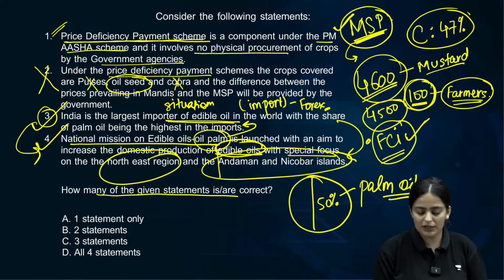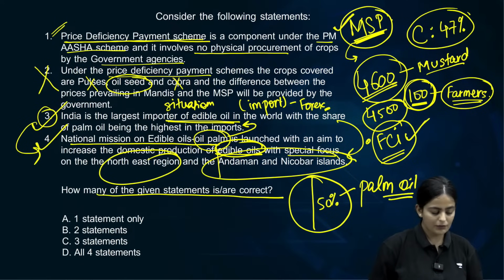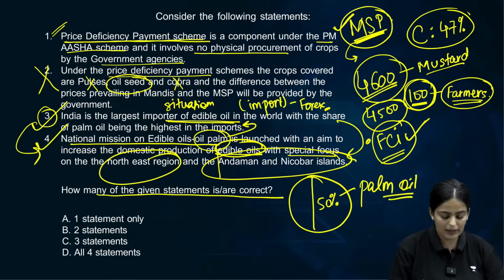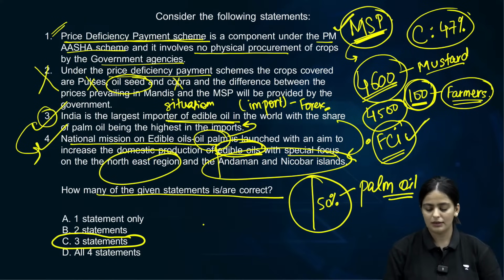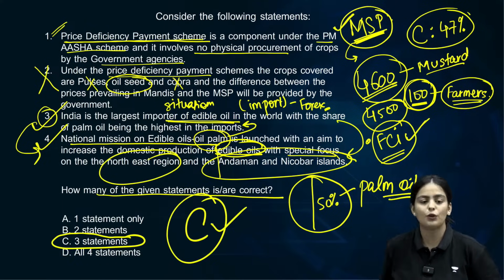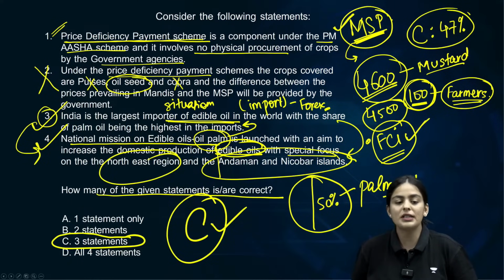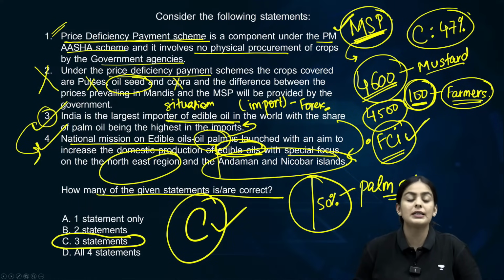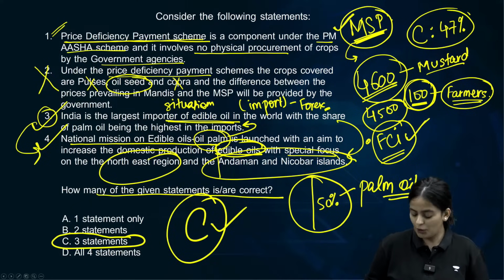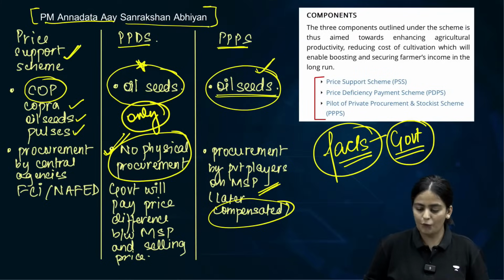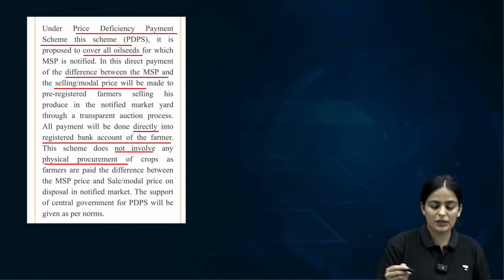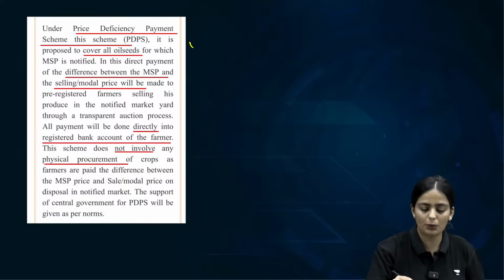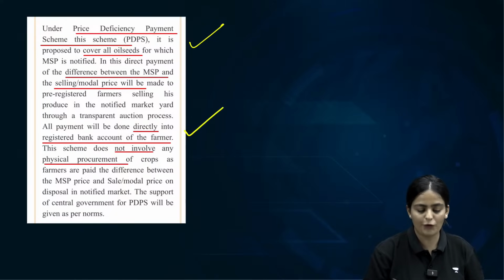Clear? How many of the given statements is or are correct? The answer is C, that is 3 statements. C is your answer. 3 statements out of 4 are correct. Special focus, it will be taken up more in those areas. States in those areas will be incentivized more to increase the production. Clear? I have done a full analysis of this as well. Can you see the price deficiency scheme that I have included here? This we have understood. No physical procurement, and only the deficiency in price will be provided.